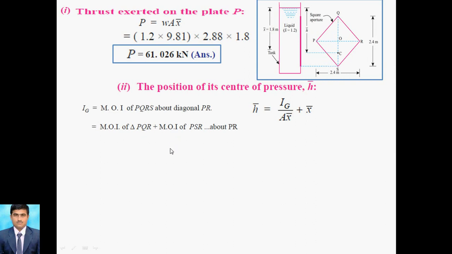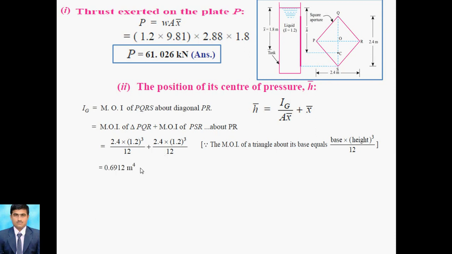Then we go for b d cubed by 12, because it is a triangle. So b d cubed by 12 for this and b d cubed by 12 for that. Since it is a square, b and d are the same, where b is the base, 2.4, and d is 1.2, cubed by 12. This is for PQR, and for PSR it is the same.